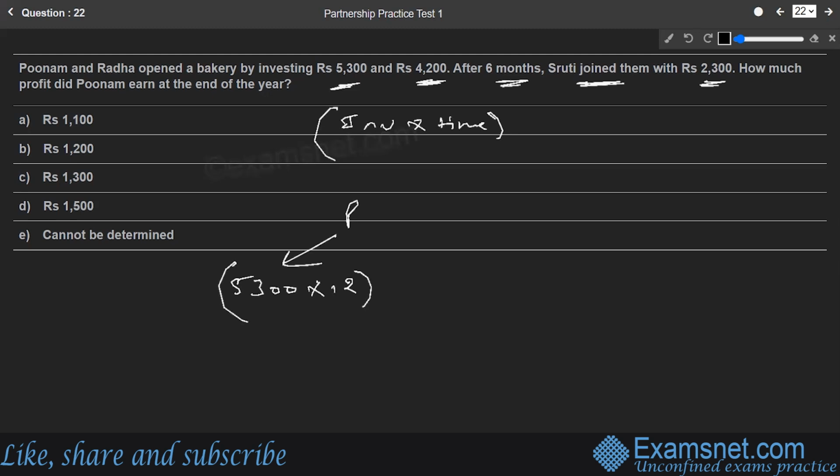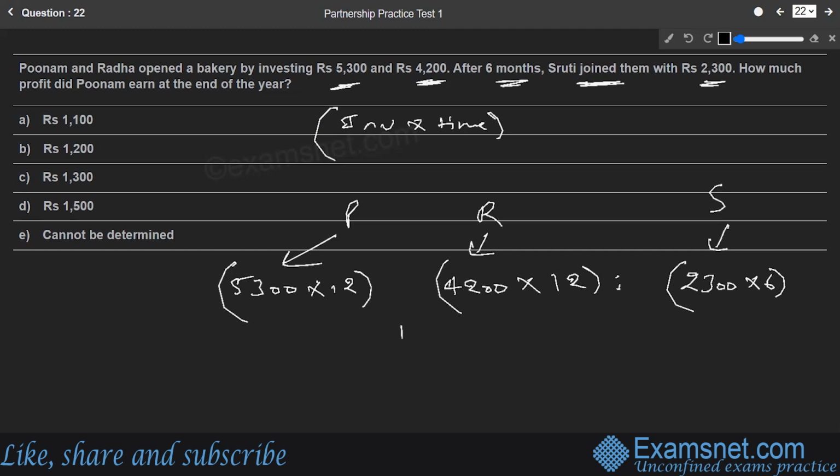What about the other girl, that is Radha? Her investment was 4,200, and her money was in the business for the complete 12 months, so 4,200 to 12 also. Then Shruti joined 6 months later, so her investment was 2,300, and her money was in the business for just 6 months because 6 months had already passed. If we solve this further, the profit share ratio comes out to be 106 is to 84 is to 23.